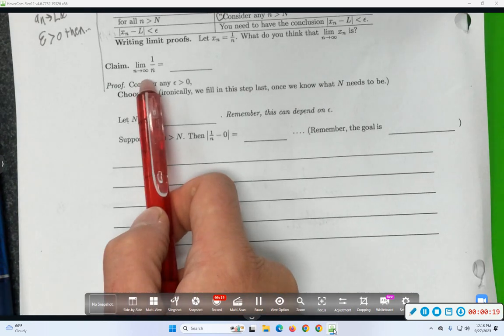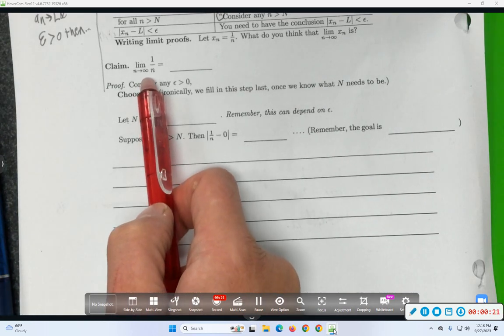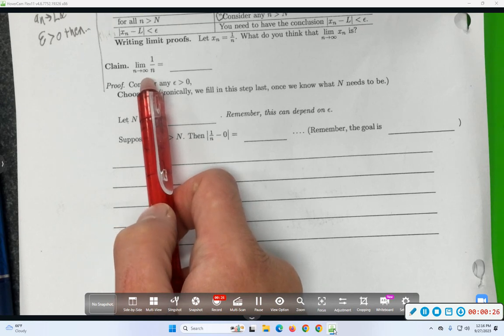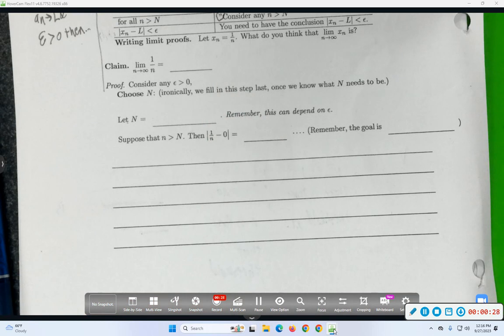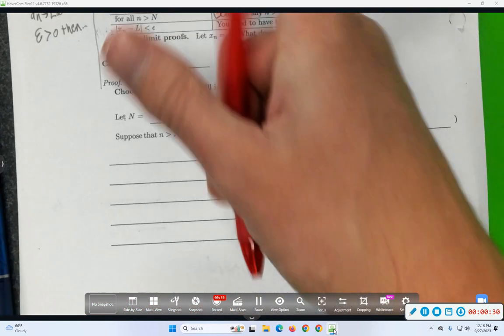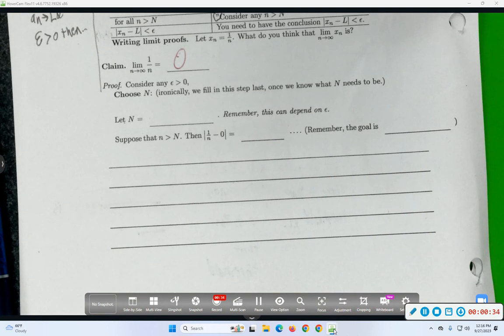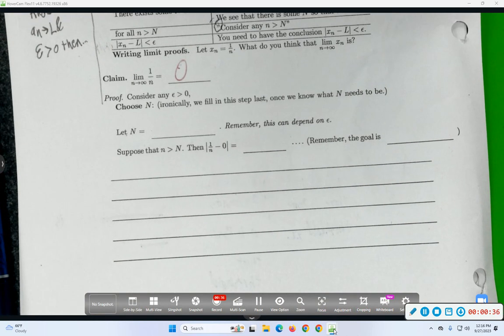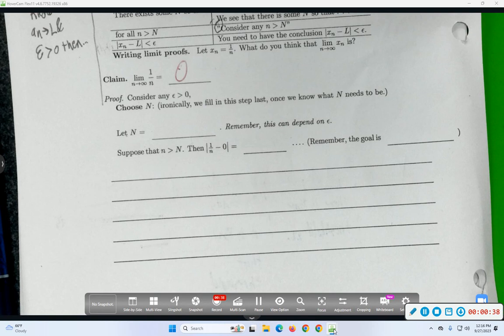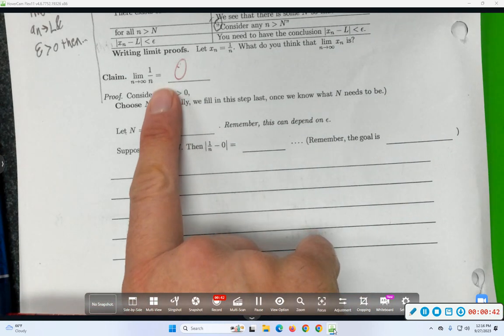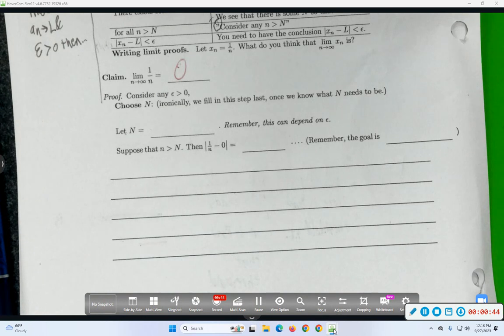So, claim: the limit as n goes to infinity of 1 over n is... yeah, but say it louder. 0. Right, that limit ought to be 0. If you didn't pick up on that fact when you were taking Calc 1 and Calc 2, then I don't know how you passed Calc 1 and Calc 2. Right, limit of 1 over n is 0. As n gets big, 1 over n gets small. That's, in fact, a good enough argument if you're taking Calc 1 or Calc 2.